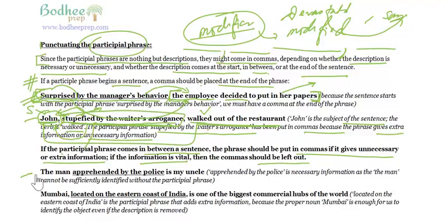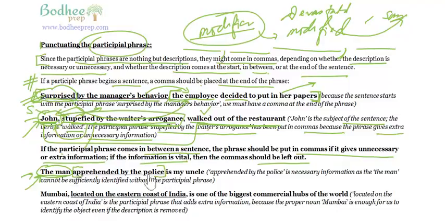Now look at this example here. The man apprehended by the police is my uncle. So the man is just not enough for me to know the person. I can know John by his name, and therefore this is sufficient information, and therefore this has been put in commas. But the man, I just don't know. It is not enough. This information is not enough for me to identify the man, and therefore this description becomes critical.